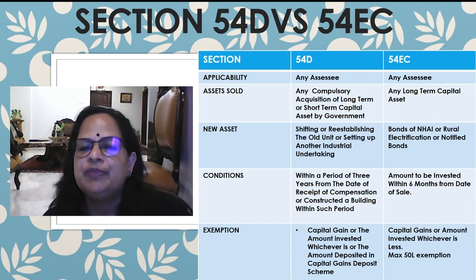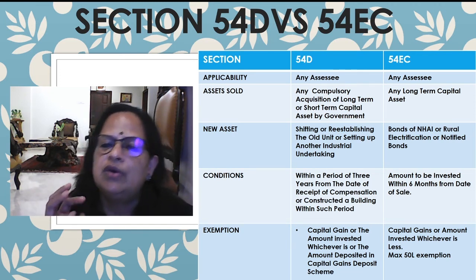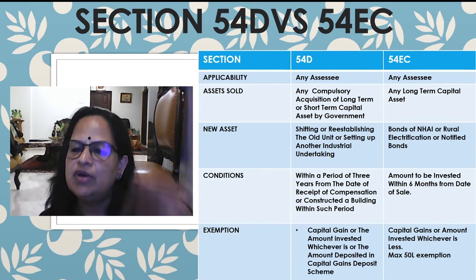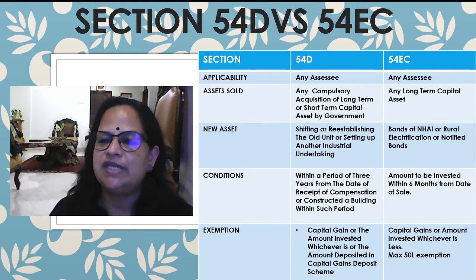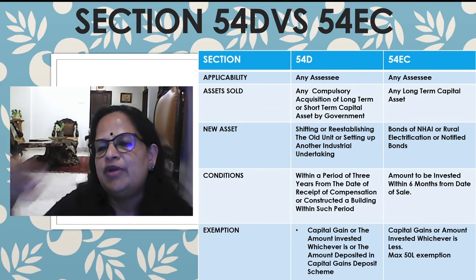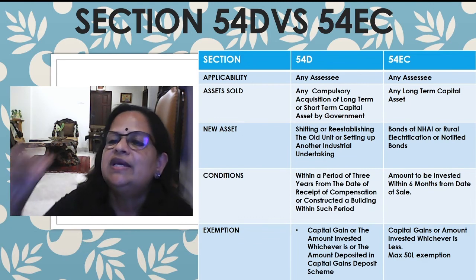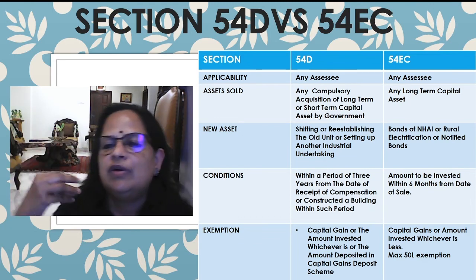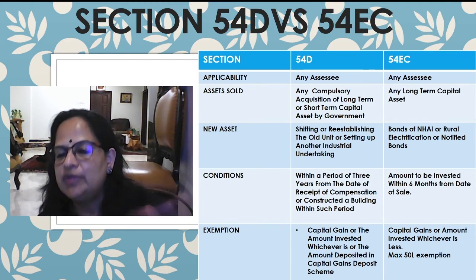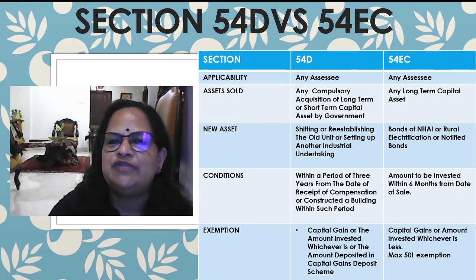Now exemption. For 54D, capital gain or the amount invested, whichever is less, or the amount deposited in the capital gain deposit scheme. For 54EC, capital gain or the amount invested, whichever is less. So that is either the capital gain he received or whatever amount he invested in the two securities. If there is any excess, he has to pay the tax, and the maximum exemption is 50 lakhs.